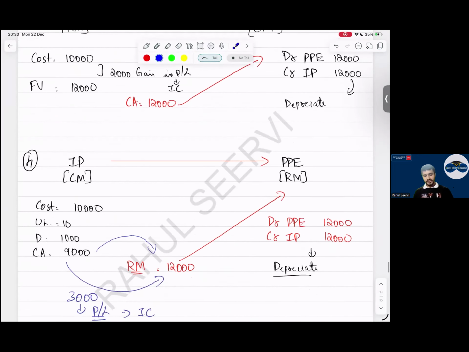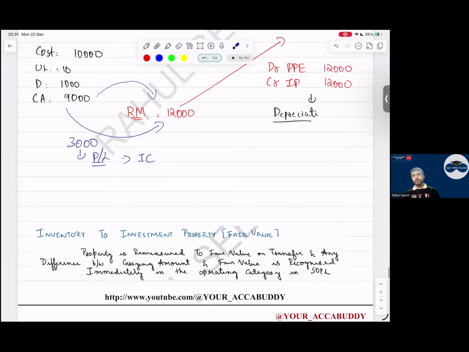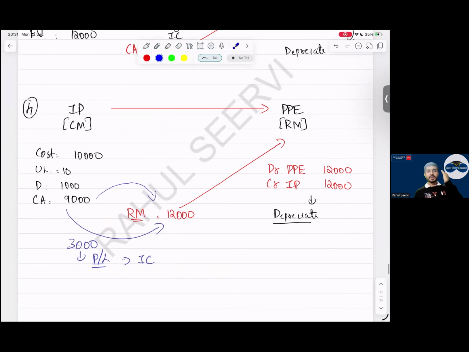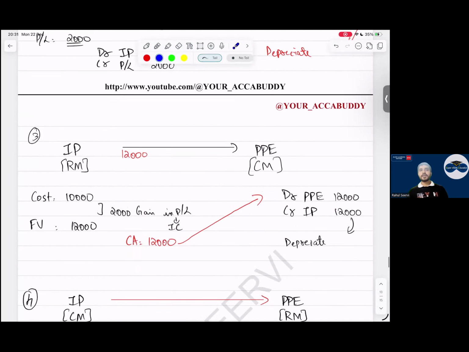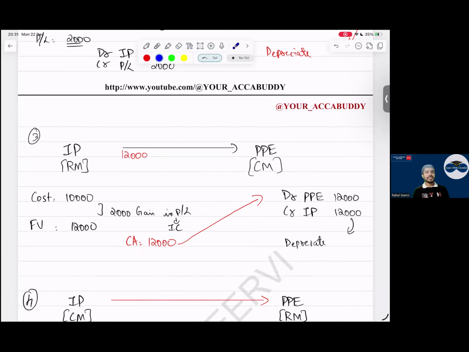Others, did you enjoy while learning this topic? Sir, enjoyable. If you enjoy when you're studying, it will stay in your mind. If you just have the mindset of studying with pressure... Yes, sir. Understood? All the cases are done. The standard is done. Other than this, nothing is there in the standard.